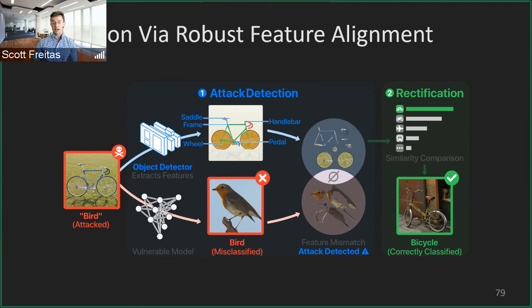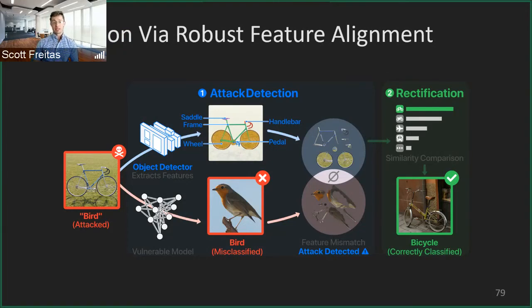However, when we say it's classified as a bird, there's actually some semantic information we expect a bird to contain, like a beak, feathers, tail. However, when we run the same image of this attacked bike that looks like a bird to a model through an object detector, we can actually extract the robust, human-aligned features. This can be things like the wheels. So when a human sees this, they see the wheels, the frame, the handle, the seat. And we can think of these as the robust features of the image.